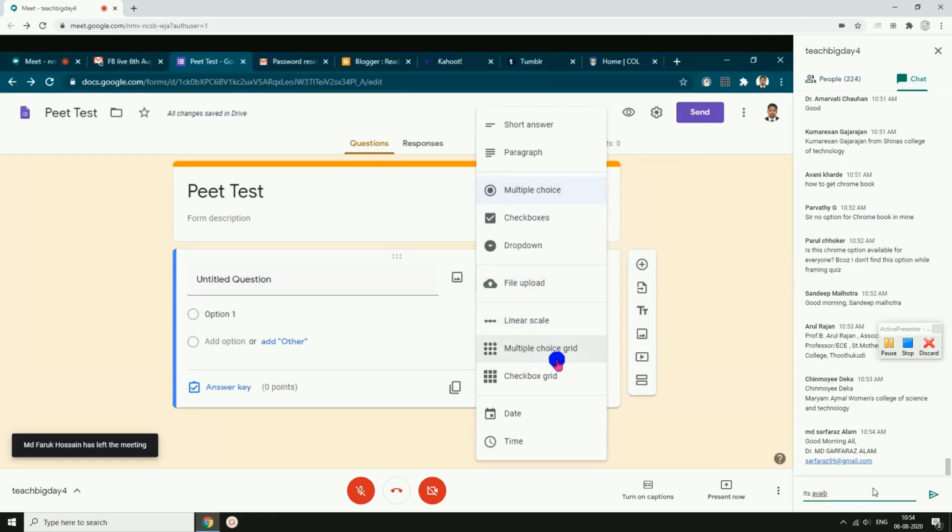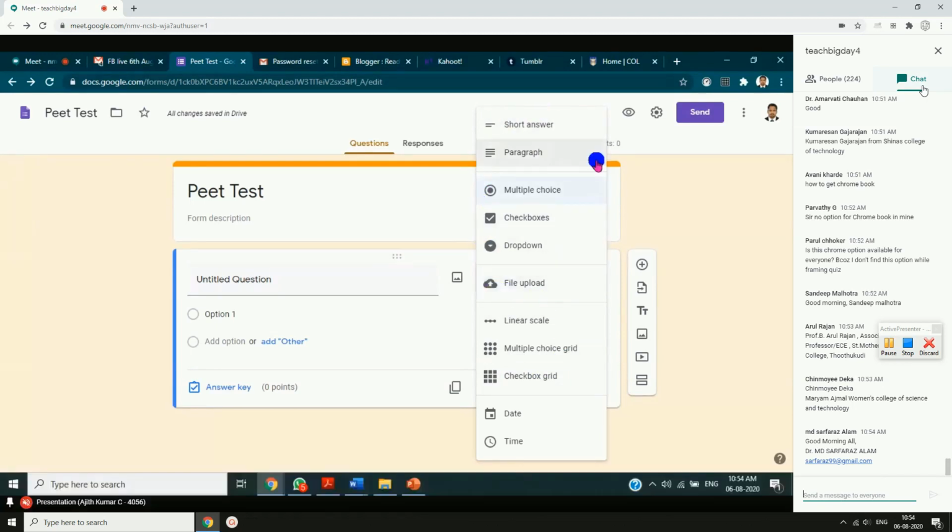Then linear scale, multiple choice, check box, grid and all. Date, time, it's not that much required. If you want to collect the date, you can use that. If you want to collect some time, you can use that. So this is very important for us. And maybe the first few things are very important in the teaching learning process. Maybe researchers make use of linear scale, multiple choice, grid and checkbox.